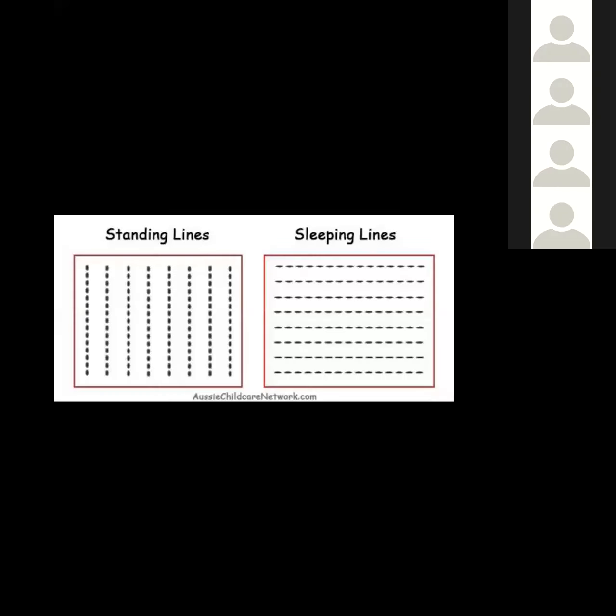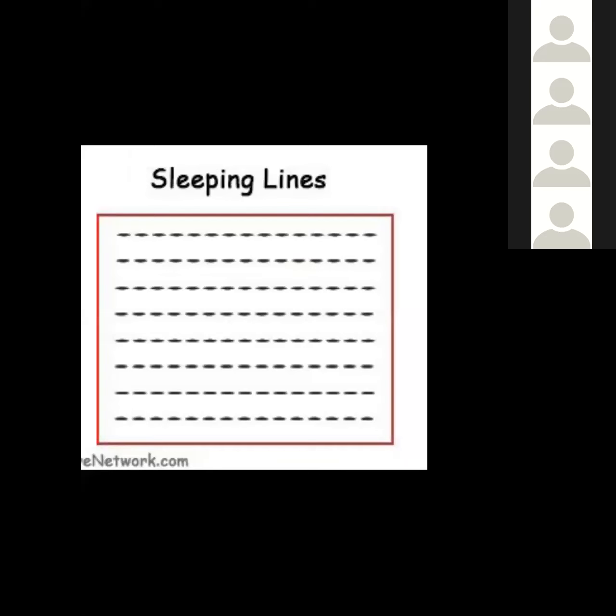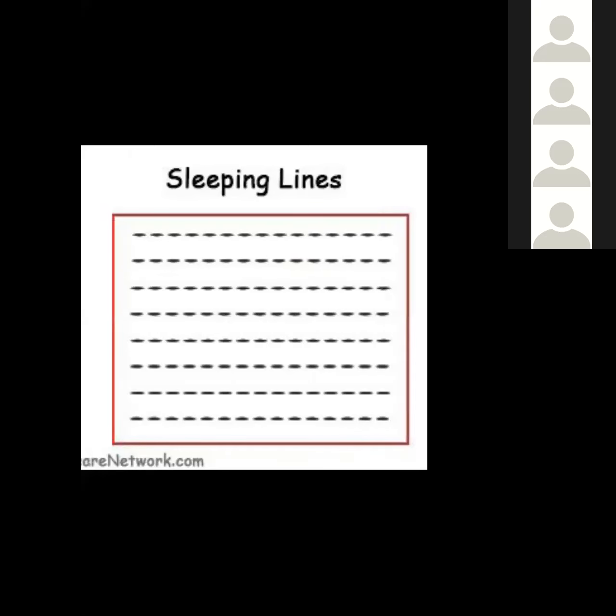Simarpreet. Yes, ma'am. Simarpreet, you look at the screen again. Yes, you will do this. These are your sleeping lines. What are these? Sleeping lines. So one I will show you how to do. One minute.